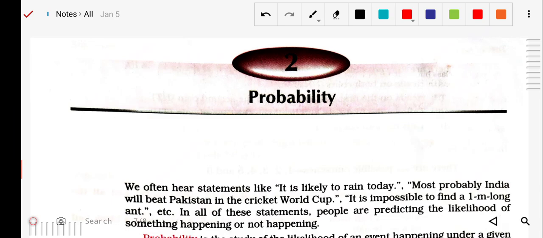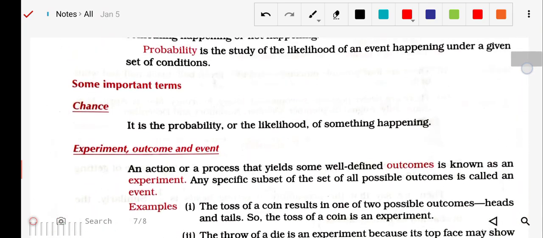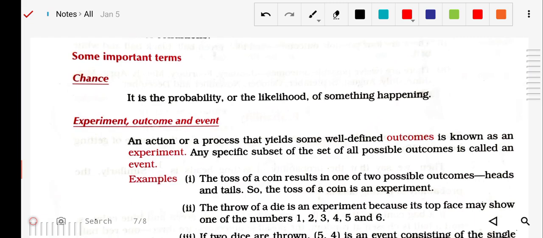So first of all, we'll see some of the important terms which will be used in this chapter. First of all, the chance. Chance is the probability or the likelihood of something happening. Then the experiment, outcome and event. An experiment is an action or process that yields some well-defined outcome. Any specific subset of the set of all possible outcomes is called an event. These are the terms which will be used while we solve the exercise.